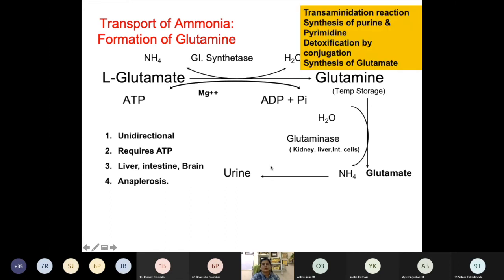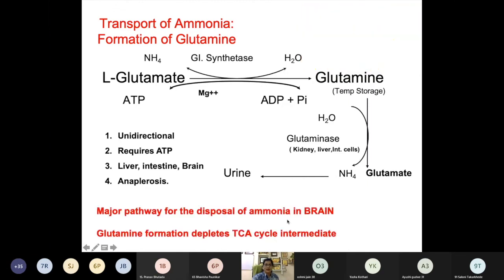Glutamine which is synthesized is cleaved here, but it has its own importance. Glutamine takes part in the transamination reaction. It even takes part in the synthesis of purine and pyrimidine. Glutamine is used for detoxification by conjugation, and it is used for synthesis of glutamate. This is a major pathway of disposal of ammonia in the brain, and glutamine formation depletes the TCA cycle intermediates. We'll see how that happens, because it utilizes glutamate more.